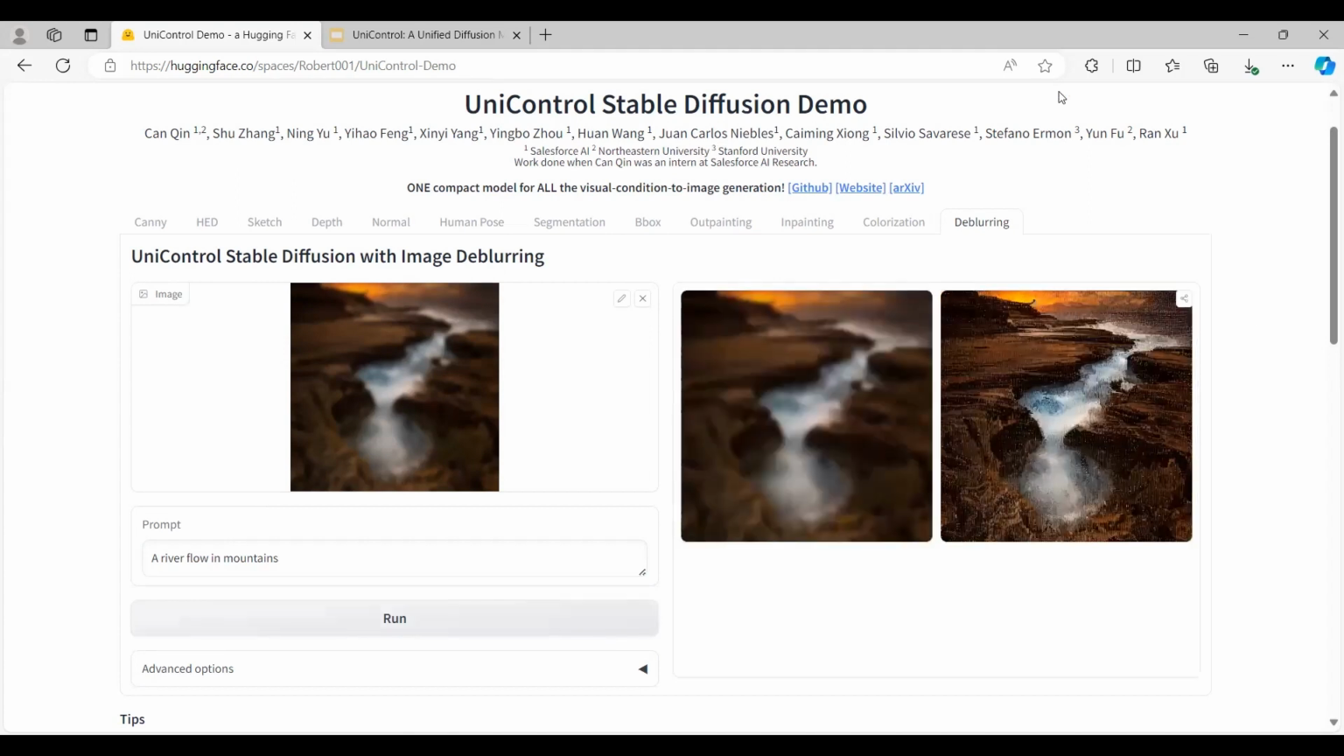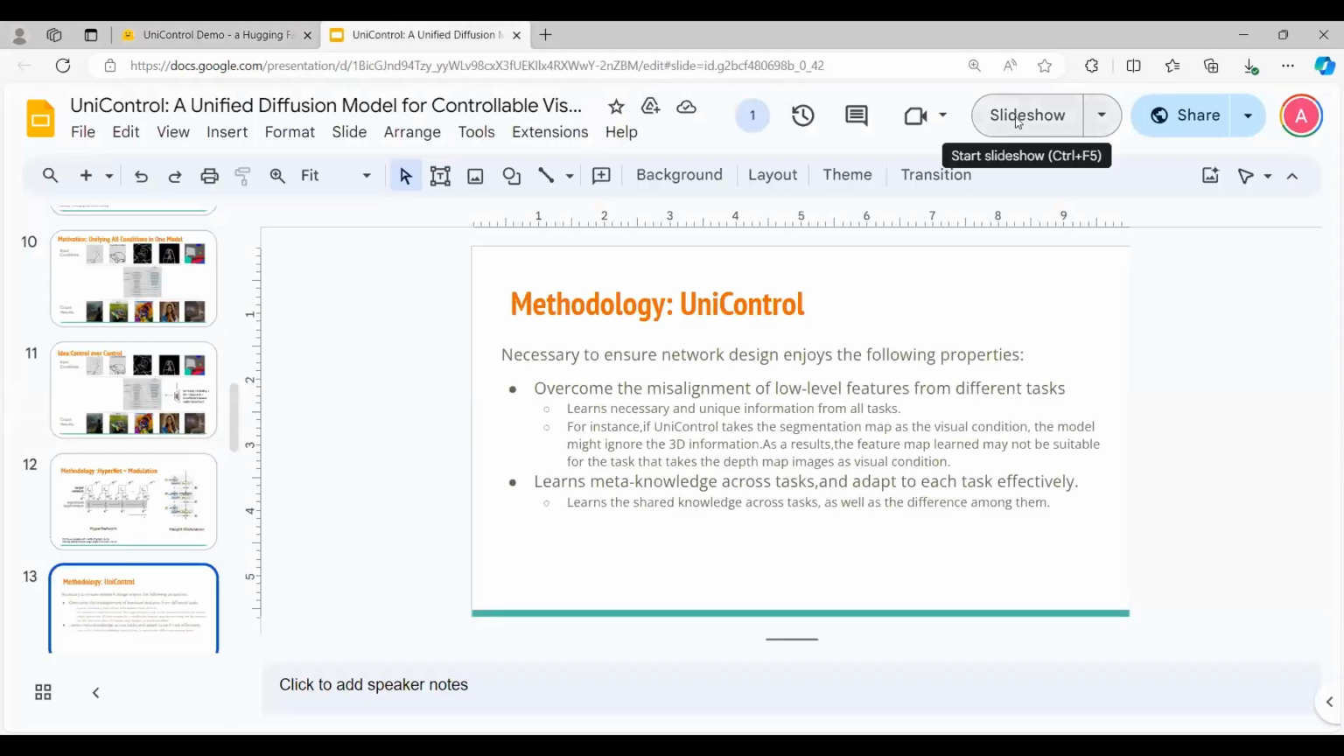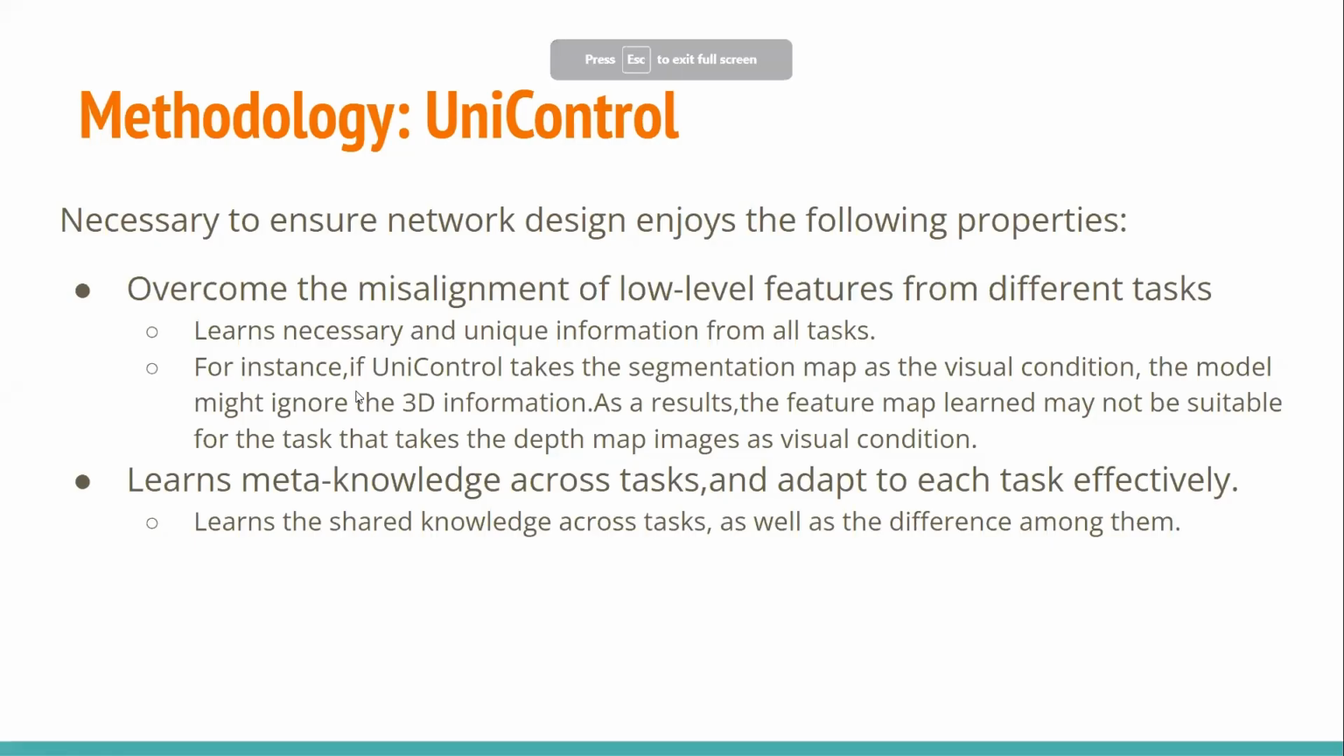So going back to the slides, we have seen this entire thing of how UniControl processes the image that the user has given, how it takes up the control task, and how the output is generated. The main key point is that it should satisfy two properties. The first is that it should overcome the misalignment of low-level features from different tasks, so it should learn necessary and unique information from all tasks.